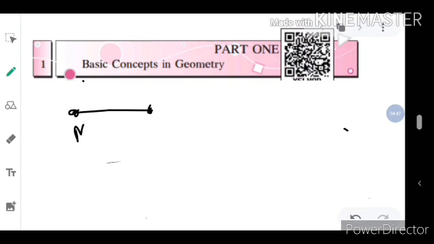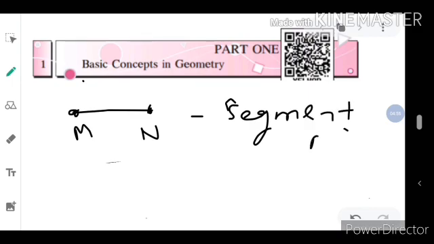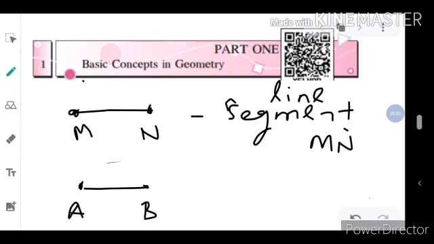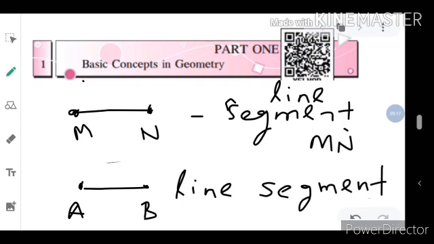Here MN, which means we can read segment MN or line segment MN. This is AB. We can read line segment AB.